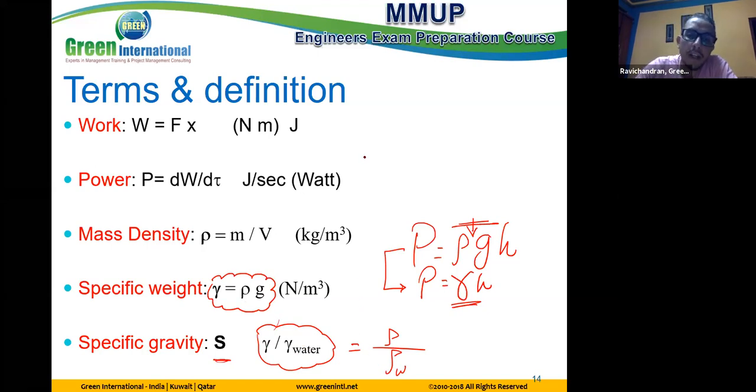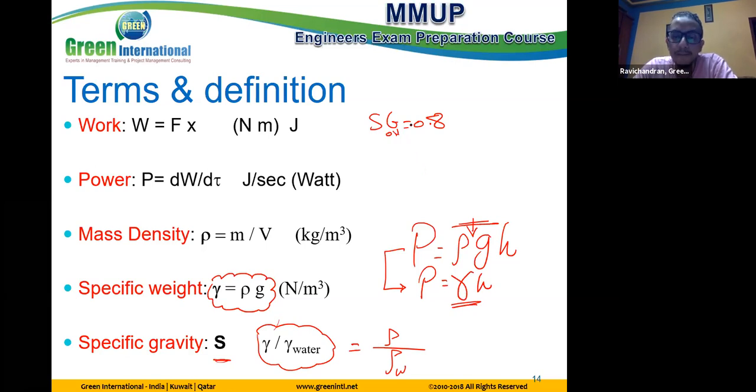Example: I give you an oil used for this cycle, and SG is equal to 0.8 for the oil. I can't use SG directly in an equation which has rho or gamma. So we need to change this to get the density of the oil or the specific weight of the oil.